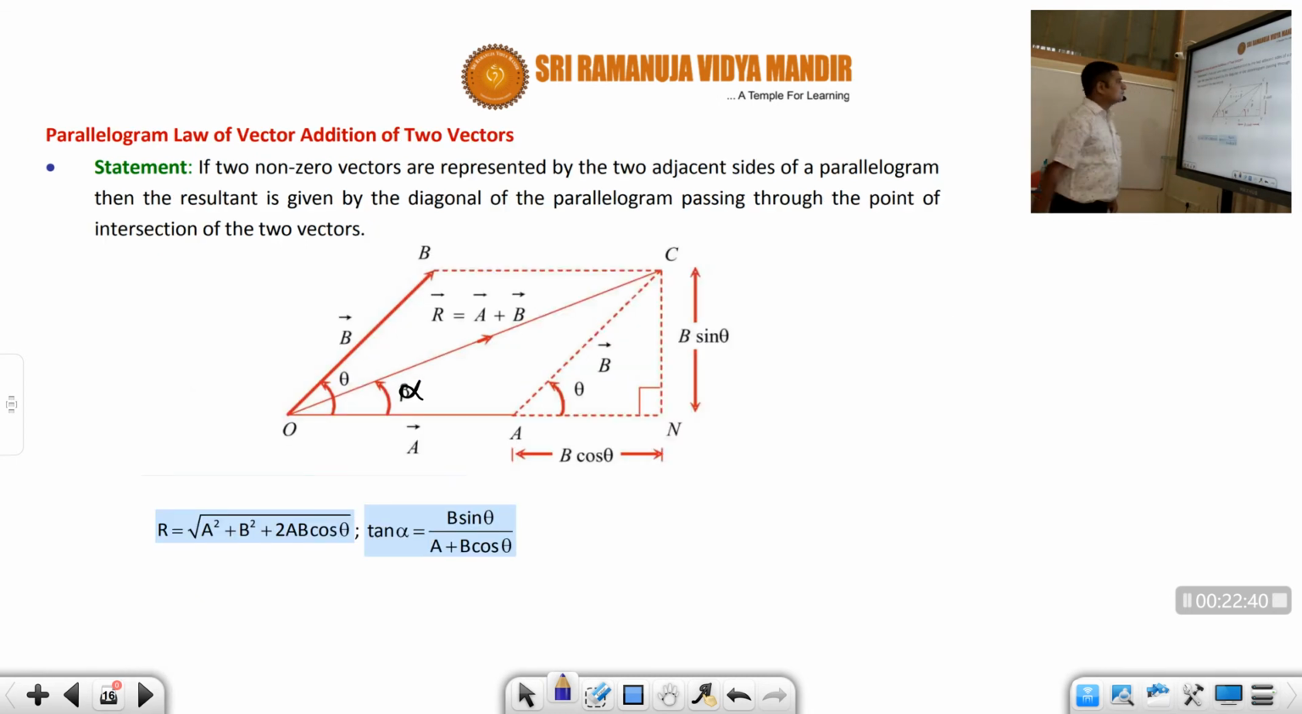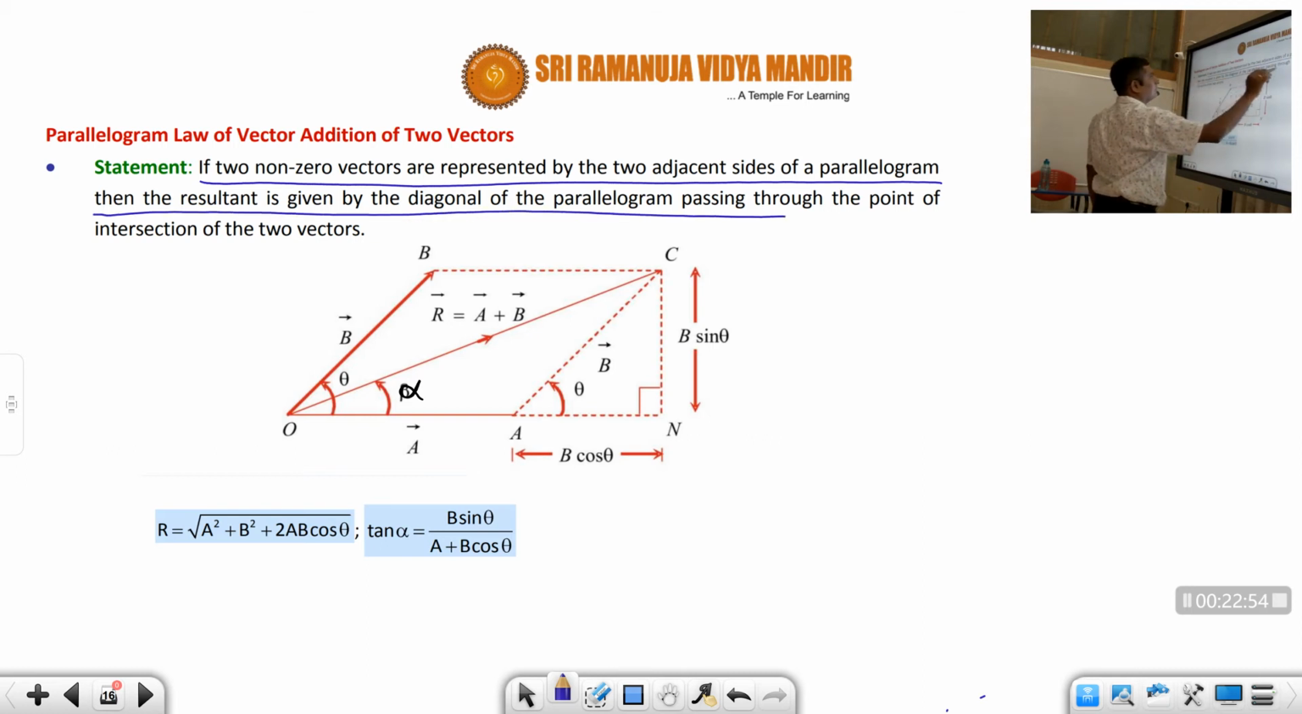Now if you want to find the resultant by using the parallelogram law, what is the statement? If two non-zero vectors are represented by the two adjacent sides of a parallelogram, then the resultant is given by the diagonal of the parallelogram passing through the point of intersection of the two vectors.